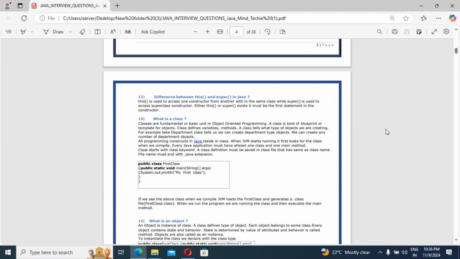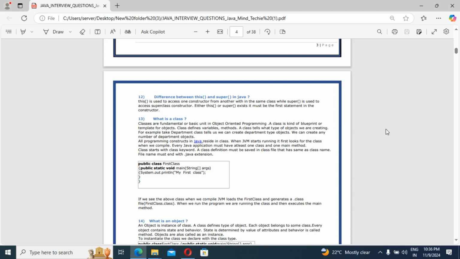For example, suppose we are going to take a department. The Department class tells us we can create department type of objects, and we can create any number of department objects. All programming constructs in Java are in a class only. Whatever we are going to create in logic is under a class. When the JVM starts running, it first looks for the class. What is the class name? Correct?